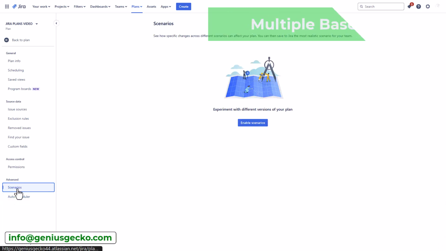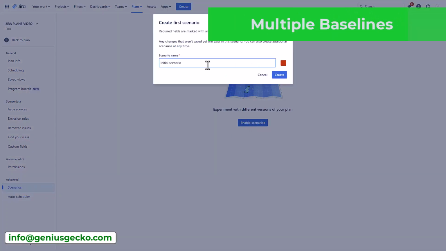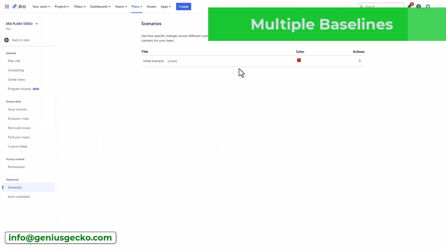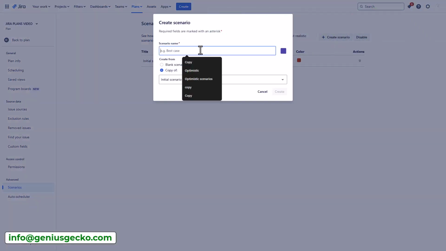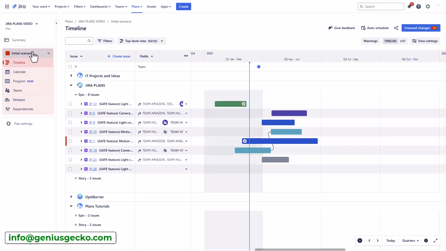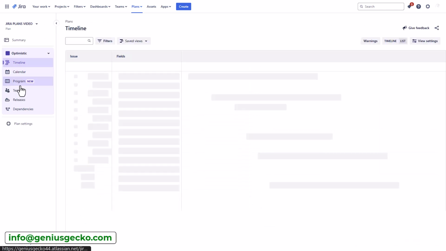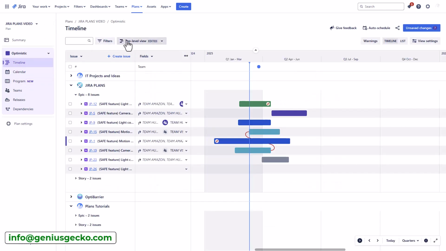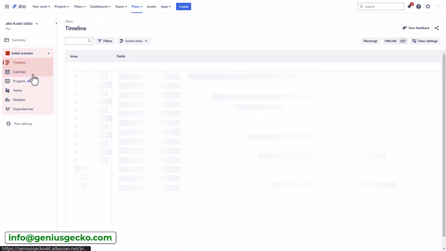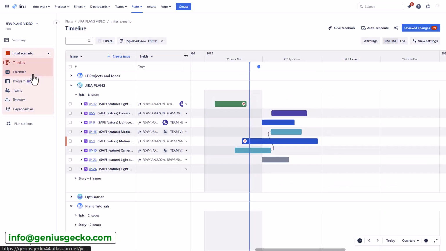The baseline functionality, which is actually comparing scenarios within Jira Plans, provides a valuable feature for capturing snapshots of your plan, allowing for essential comparison of progress over time. However, many users find the native baseline tracking capabilities quite limited; the ability to perform detailed variance reporting, track changes at a granular task level, and conduct in-depth trend analysis of baseline deviations is often desired.